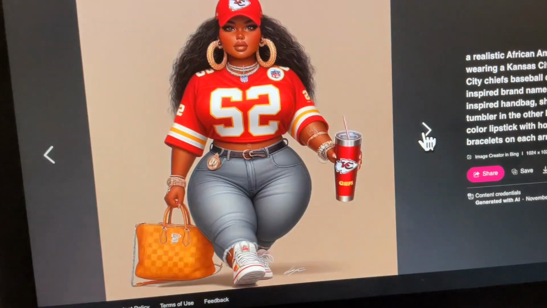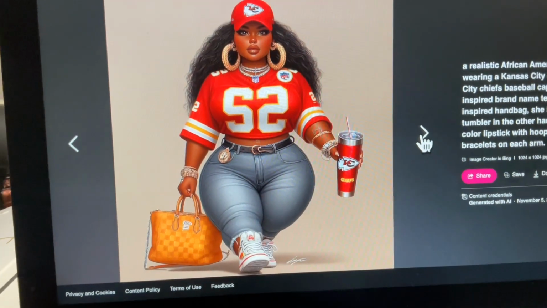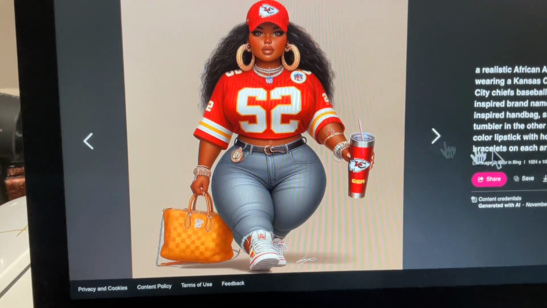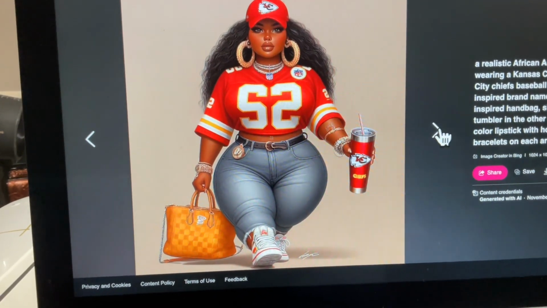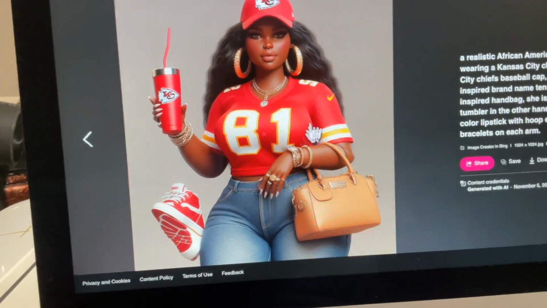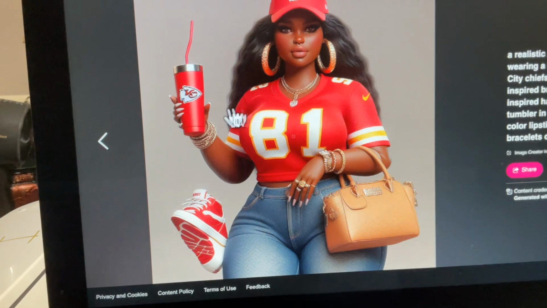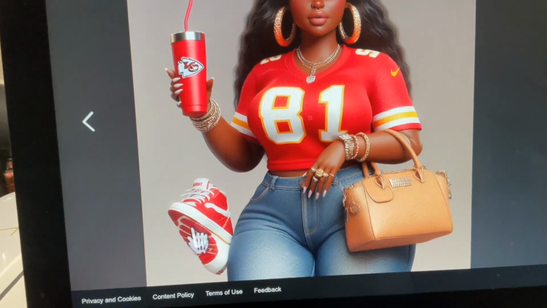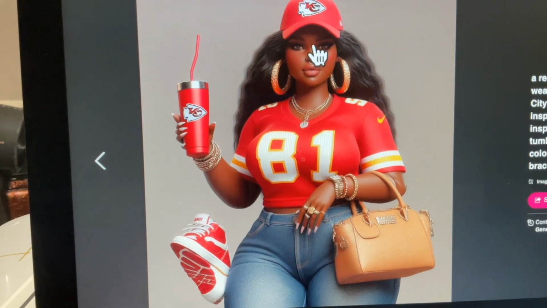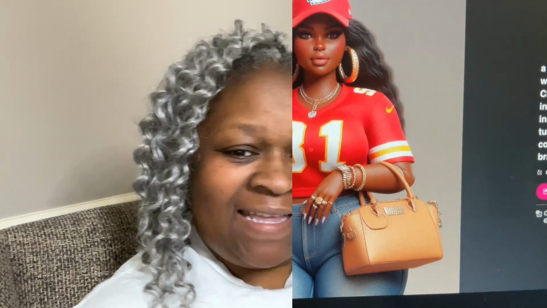All right, so let me show you another one. Now, this is another one that it gave me here. That's another one. And this is another one that it gave me. Now, as you see, I said that I wanted the shoes, and it put those shoes here on the side, which I didn't want. I wanted them on her feet. So this is it.